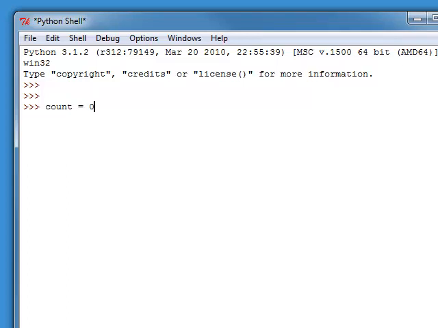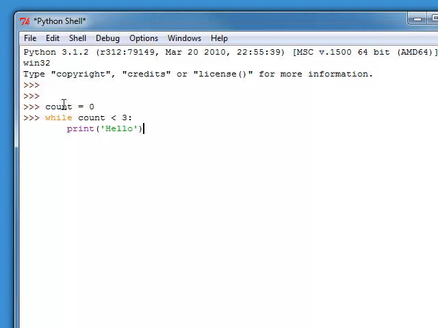We're going to set count to 0, and then let's have a while loop, while count is less than 3, and inside the loop we're going to print the word hello, but this time I'm not going to write the statement that adds 1 to count. So before I execute this loop, let's take a closer look at it.